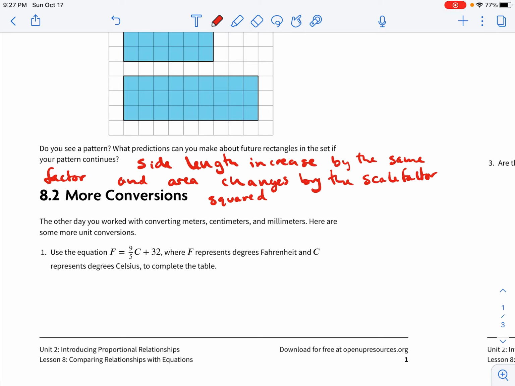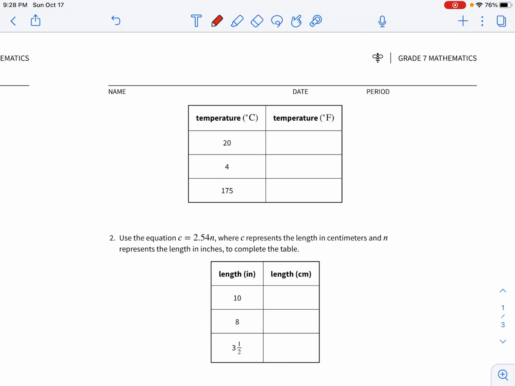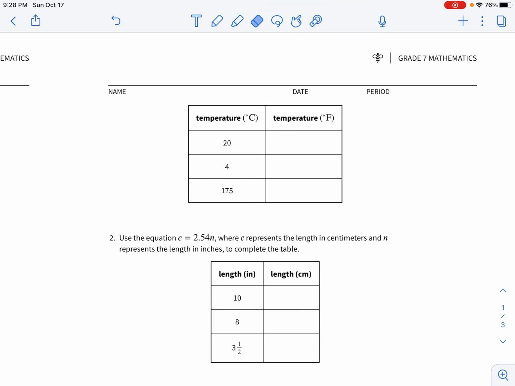8.2, more conversions. It says the other day you worked with converting meters, centimeters, and millimeters. Here are some more unit conversions. So you use the equation F equals 9/5 times C plus 32, where F represents Fahrenheit degrees, C is Celsius degrees. So we'll go ahead and complete the table. The table is up here. So once again, that equation is F equals 9/5 times C plus 32.